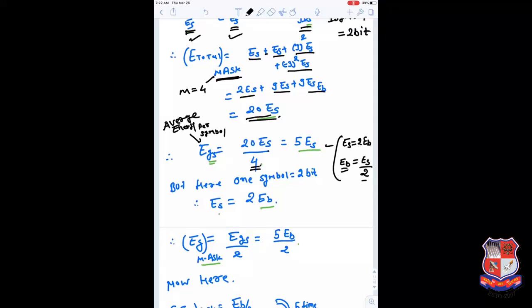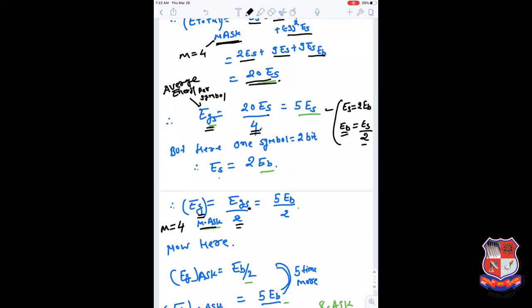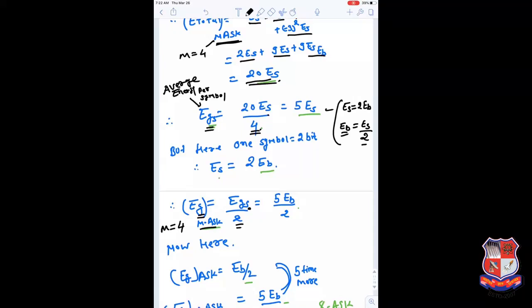If the same thing is applied here, then this can be modified as the average energy per bit in terms of energy per bit for the MRE ASK signal, where M is equal to 4. So that is the average energy per symbol divided by 2, that is 5 ES. Now ES is replaced with EB by 2, so that can be found in terms of EB. So that is 5 EB by 2.